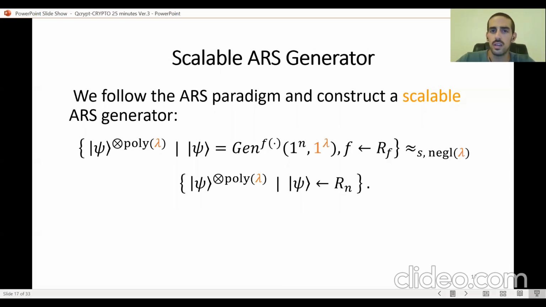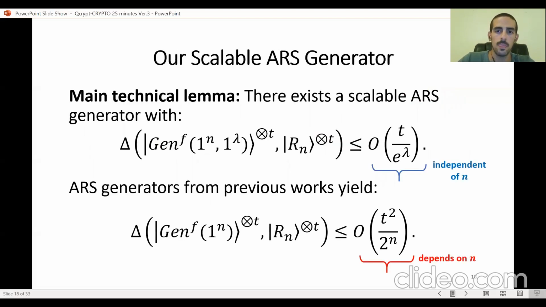So we follow this ARS paradigm, but we construct a scalable ARS generator, which means that this efficient quantum algorithm now is going to get an additional parameter, which is the security parameter. And this security parameter is going to determine how hard it is to distinguish the output of the generator from a truly random quantum state, and also how many copies we let the adversary have.